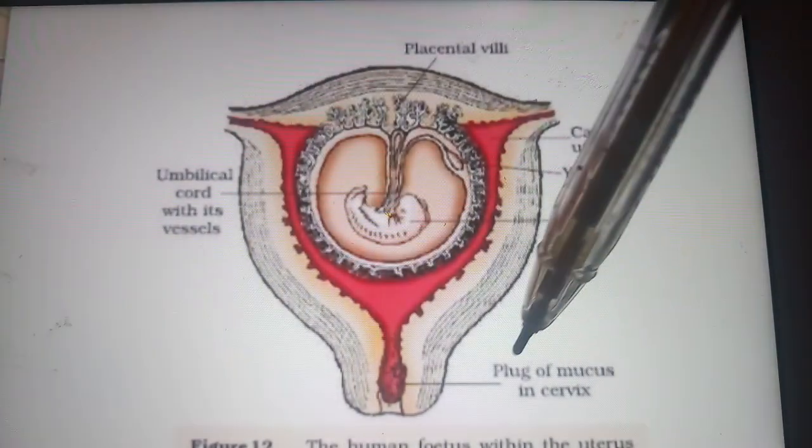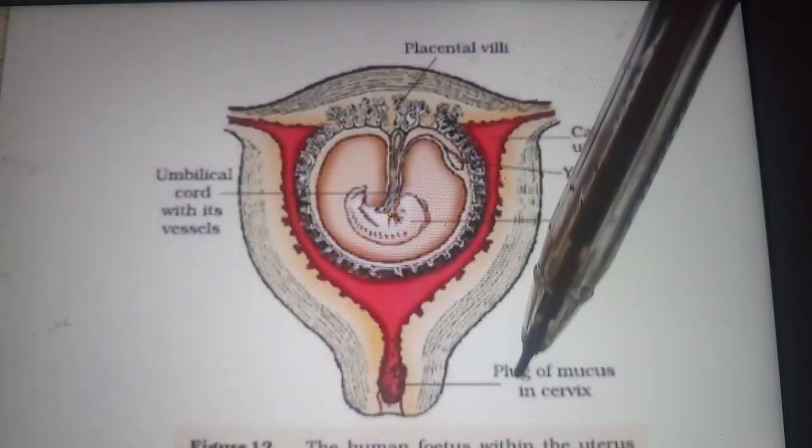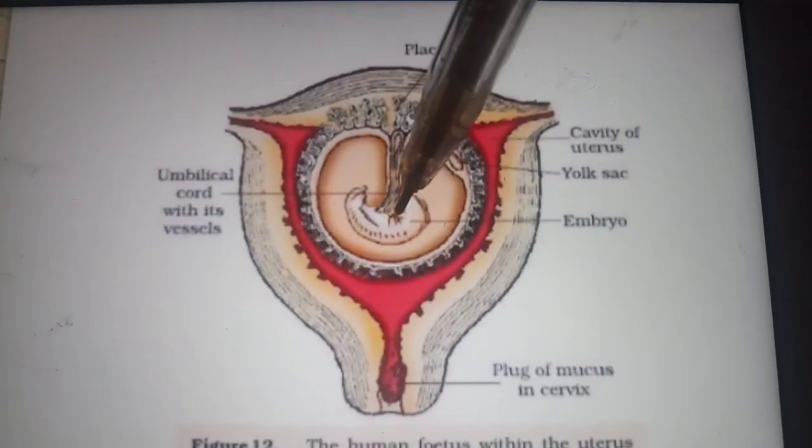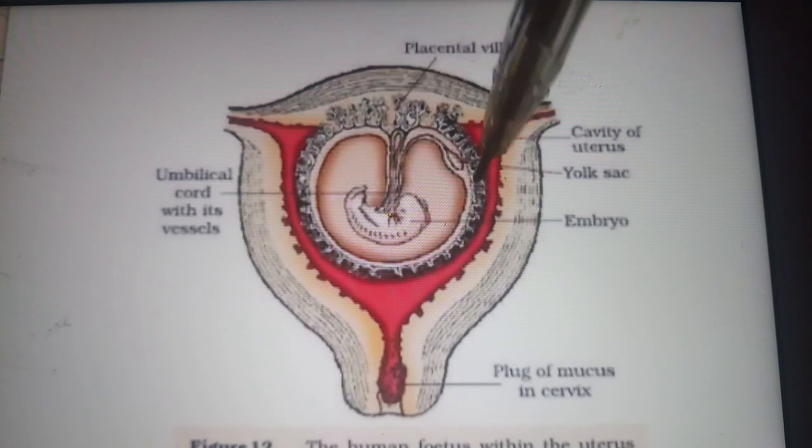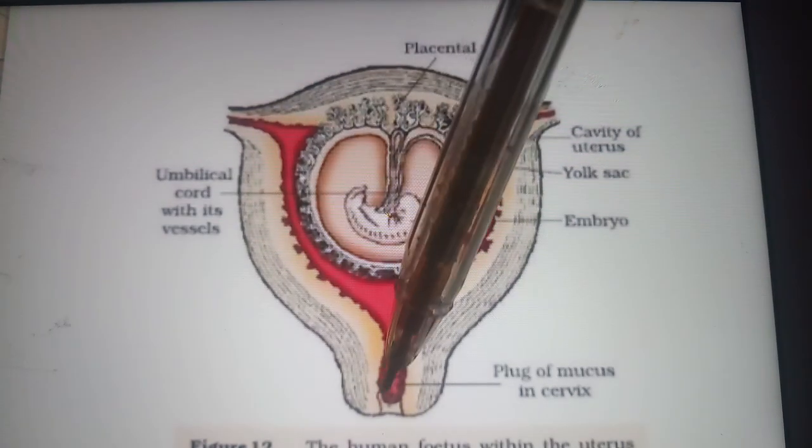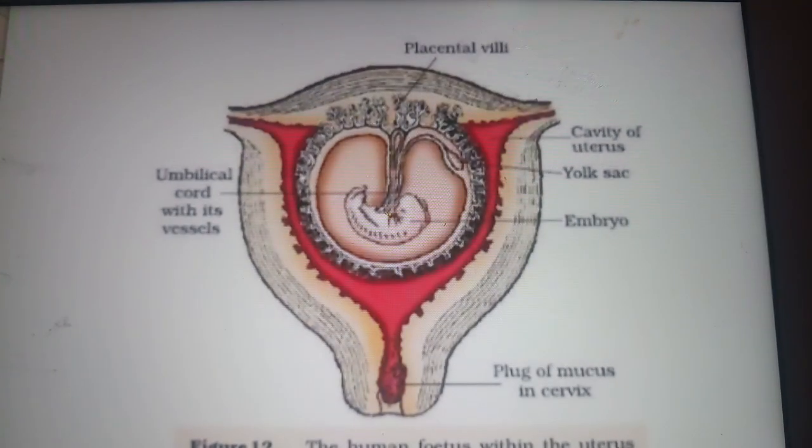See here, this is the cervix, it is plugged by the mucus. The baby is expelled out from this region only, and that results in the parturition. Soon after delivery, the placenta which was formed is also expelled out. Okay, understood?